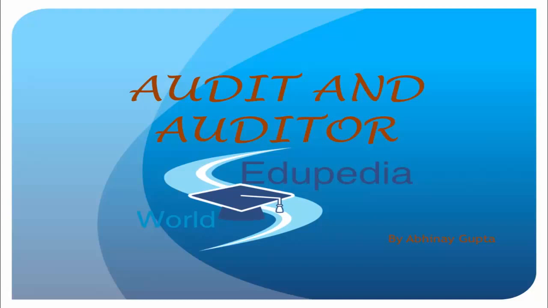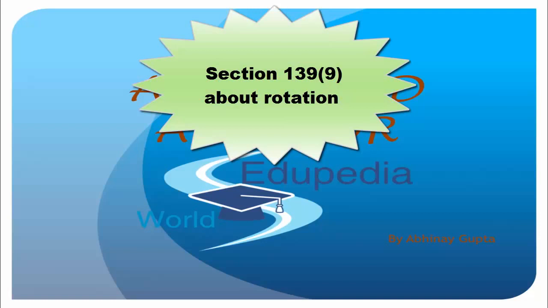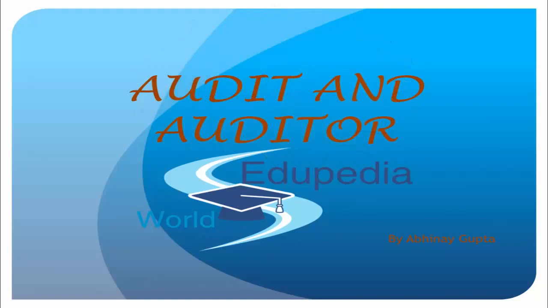So in the immediately preceding lecture, what we have seen is Section 139 about rotation. That was a new concept that we came across. We did not have any such provision in our Companies Act 1956. I hope the entire session was very clear and you have understood the concept of rotation as per the term, and each term consists of 5 years.